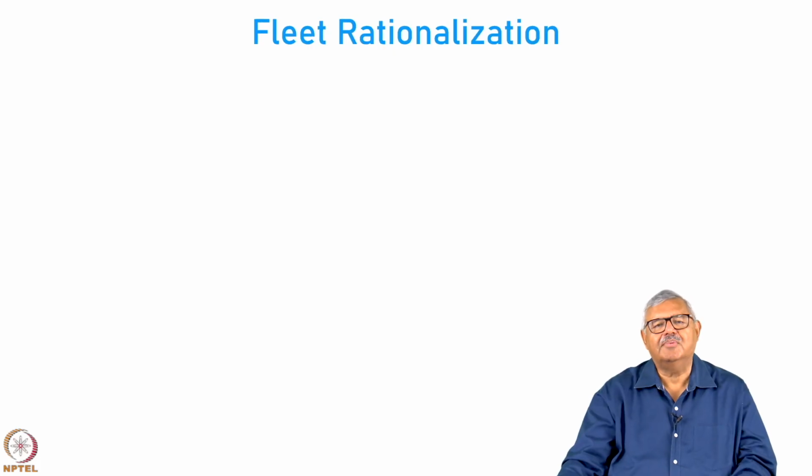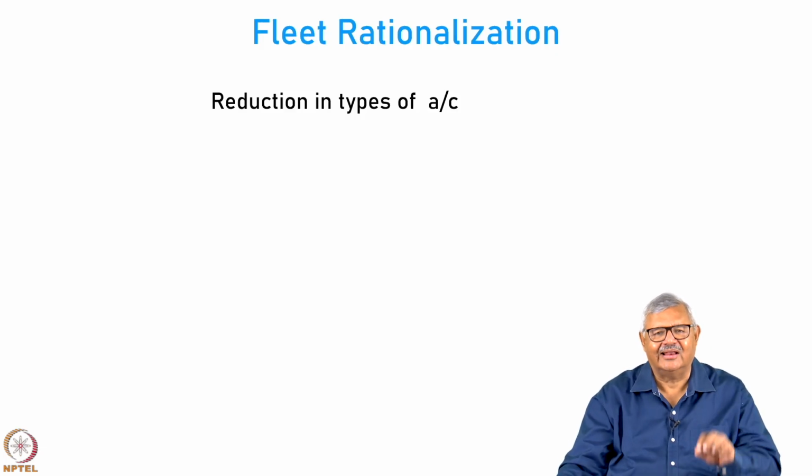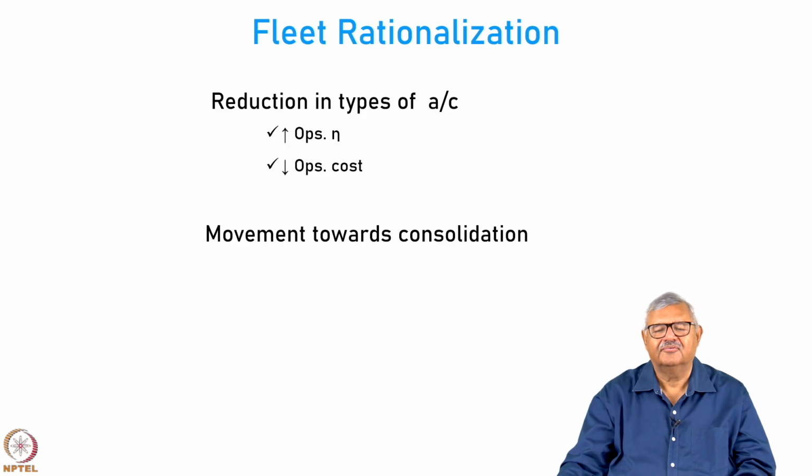Now we come to two important aspects. One of them is fleet rationalization. In rationalization, what we do is, we don't want to operate many different types of aircraft. We rationalize and reduce the types of aircraft that we operate, because this will improve the operating efficiency and reduce the operating cost. So there is a movement towards consolidation.